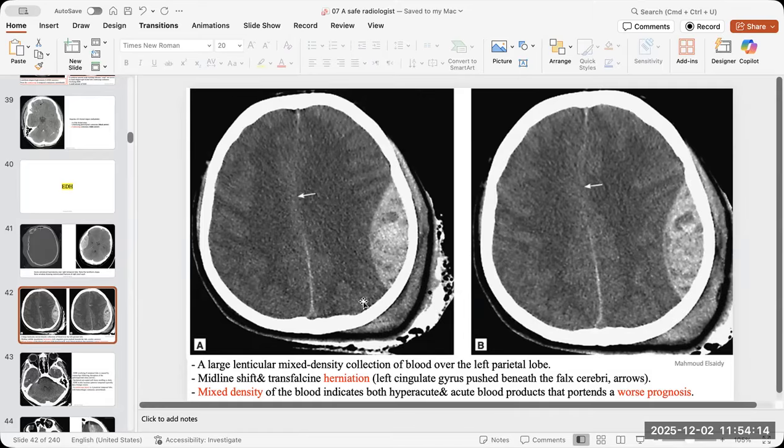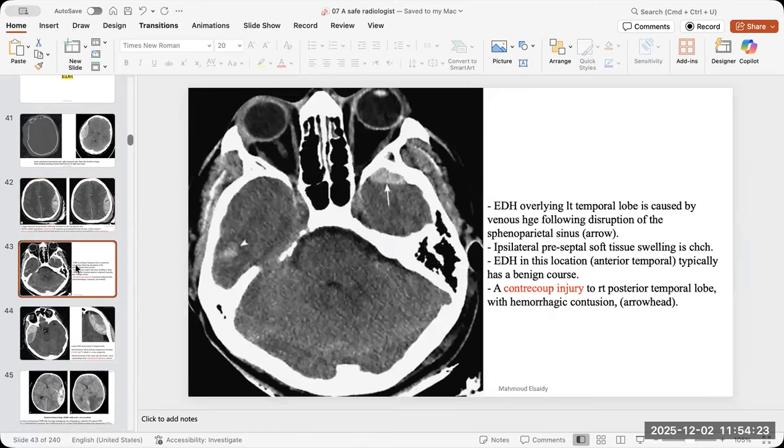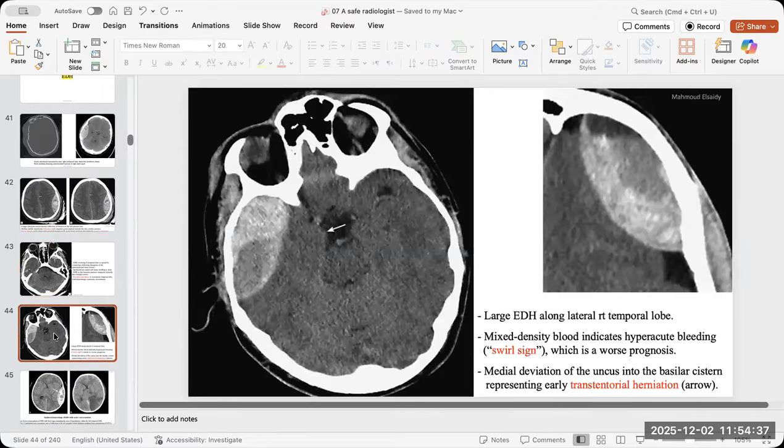See the bony part of the problem and the scalp, the overlying scalp. So don't forget all the abnormalities. See, this one is very small at the anterior temporal location. And even this small one can cause significant mass effect. So don't forget that. And also another example of counter-coup injuries.